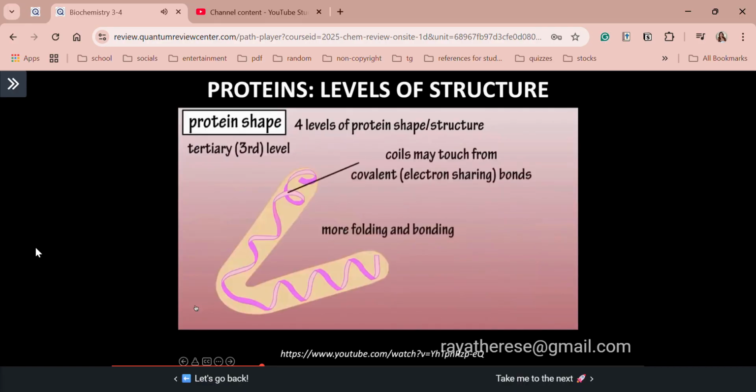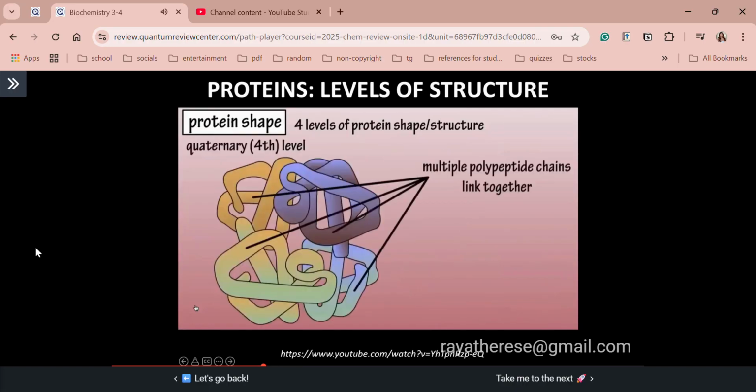The coils may even touch each other, as some covalent bonds form from the sharing of electrons between different amino acids, but most of these twists and folds occur from the result of ionic bonds between positively and negatively charged R groups of the amino acids. The quaternary or 4th level is where clusters of more than one polypeptide chain link together to form a giant molecule. Many different types of bonds may be formed within this structure.